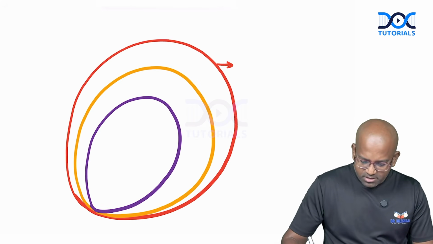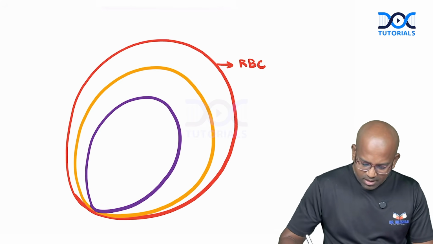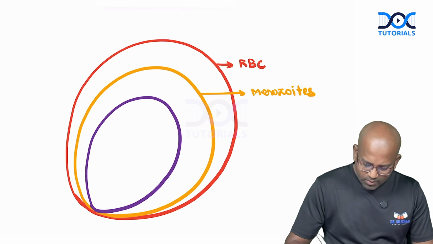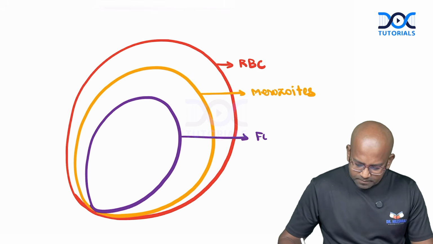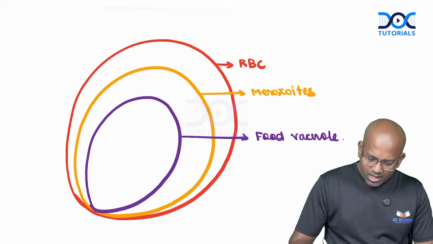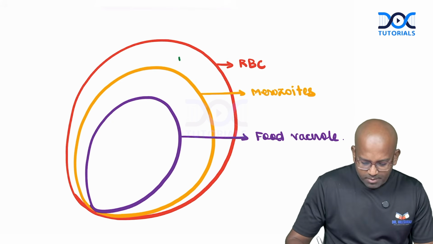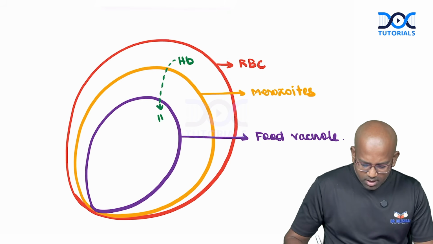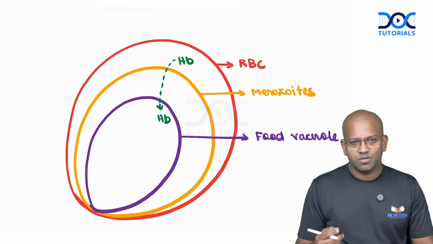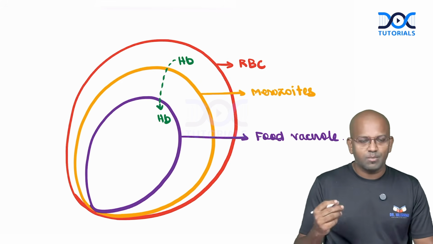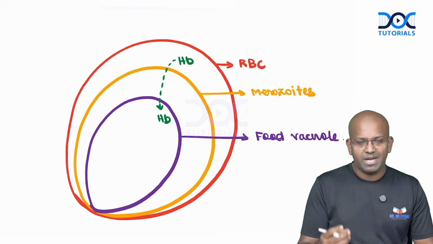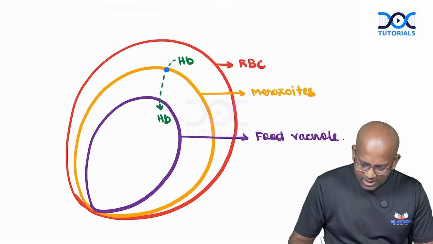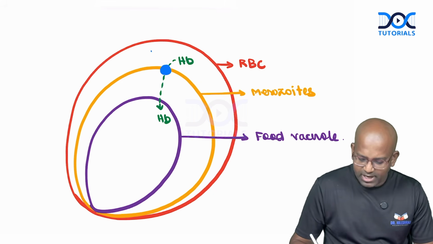So what are these three different areas? This is your red blood cell, and we have this Merozoite, and we have food vacuoles. These are the food vacuoles. Now what happens is this Merozoite will be taking up hemoglobin from the RBCs into the food vacuole. It is utilizing multiple different mechanisms of energy production, and one of the mechanisms is hemoglobin intake. Hemoglobin is going to be taken up inside the Merozoites with the help of a protein called Kelch protein.